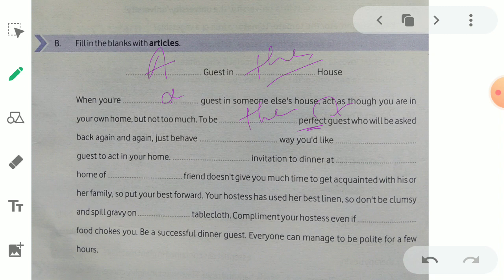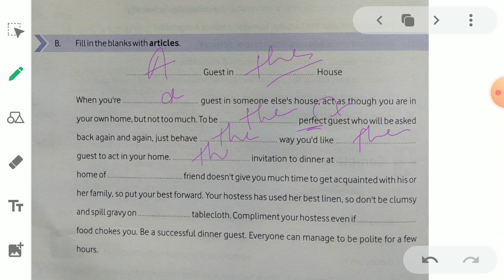Just behave the way you would like a guest, or the guest. Guest we talked about earlier, right? As a result, we need to use the guest to act in your home.